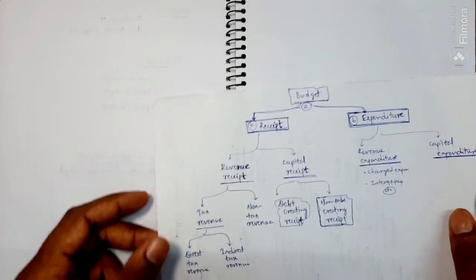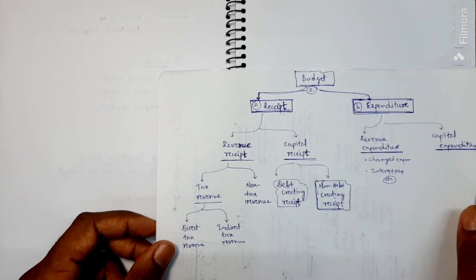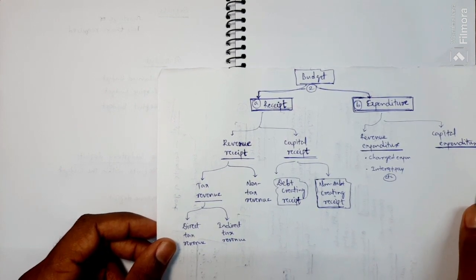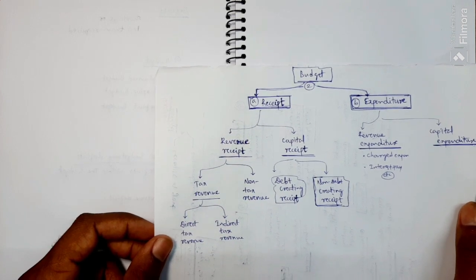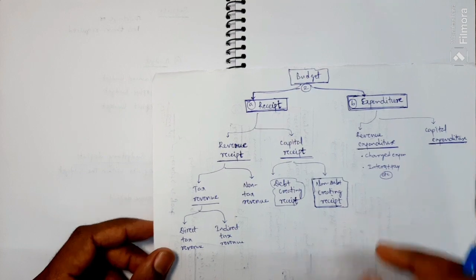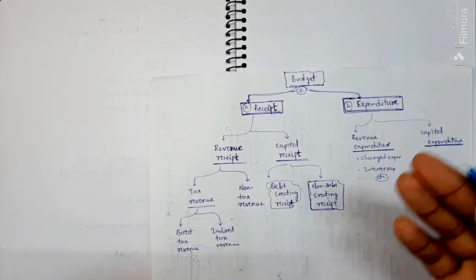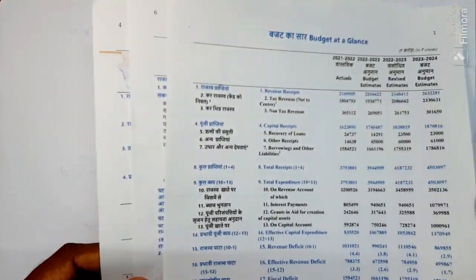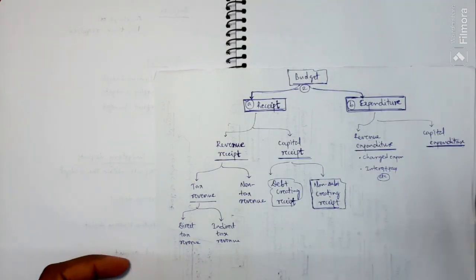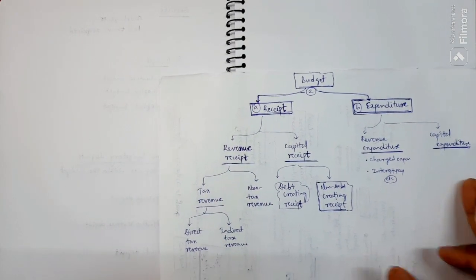I think this video is going to be very lengthy, maybe 20 or 25 minutes or more, because it needs a very clear-cut explanation. Let's begin. I will also show the budget document of this year's government later. Now let's begin the main concept.